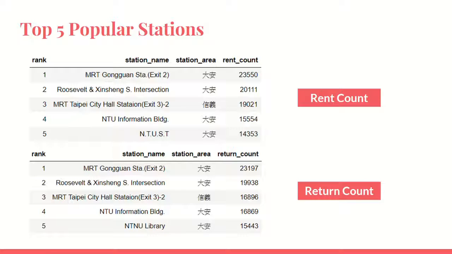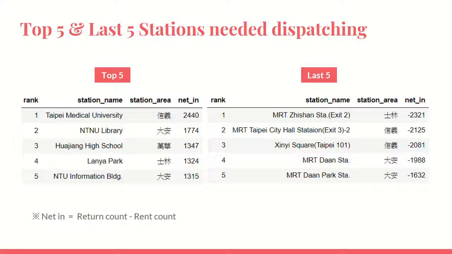We want to know which station is short of bikes and which station has too many bikes. So we calculate the netting number for each station. We use the number of returns minus the number of rents to get the netting number. If netting is positive, it means the station has excessive bikes. If netting is negative, it means we need to supply more bikes to this station. From the table we can see Taipei Medical University has too many bikes, while MRT Zhishan Station needs more bikes for people to use.